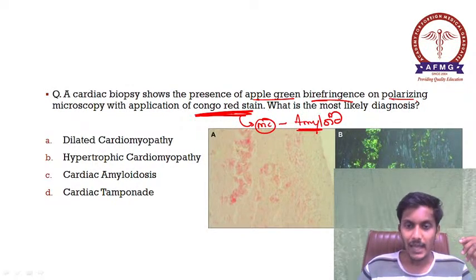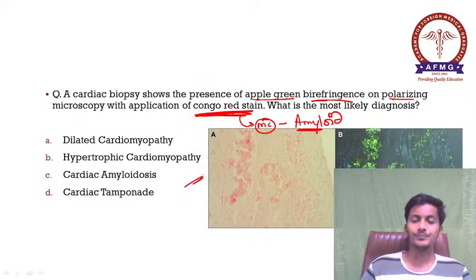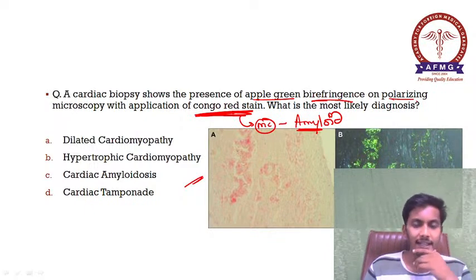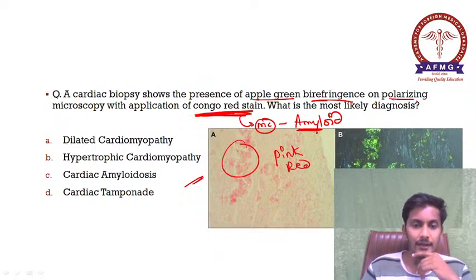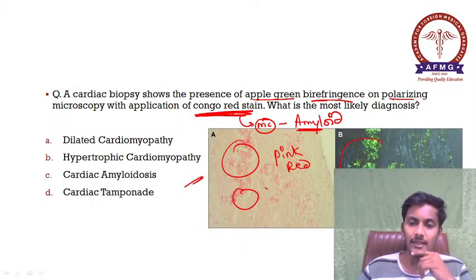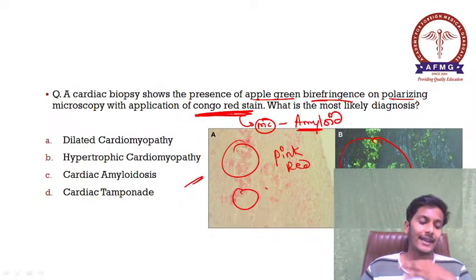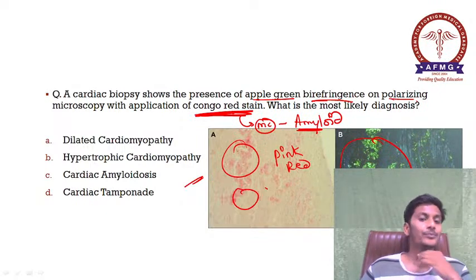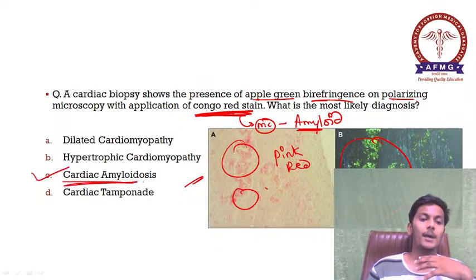So please remember, in the images given below, the first image over here is under normal light. Under normal light, if we see the cardiac biopsy, we can see the pink red appearance of the amyloid, whereas under polarized microscopy, we can see this characteristic apple green birefringence of amyloid. So this is the characteristic case of option C, cardiac amyloidosis.